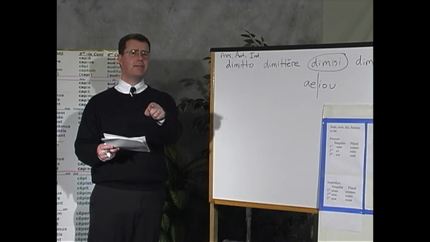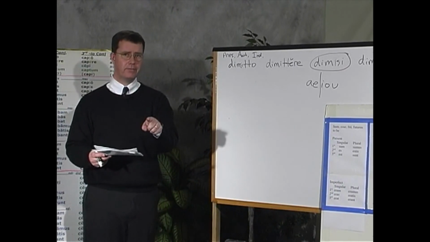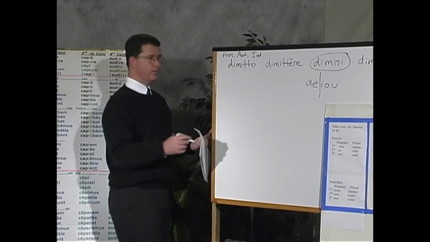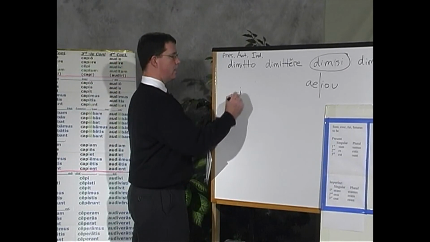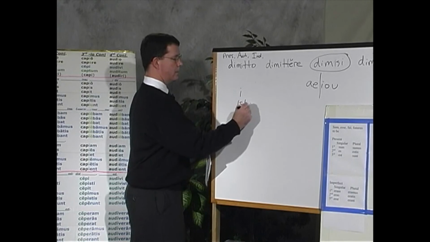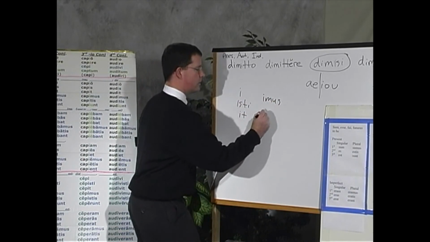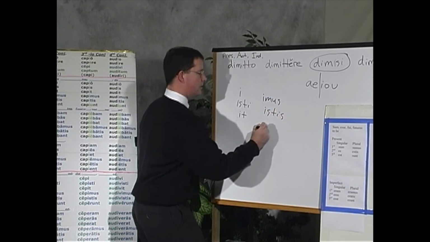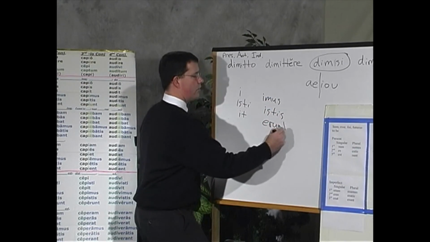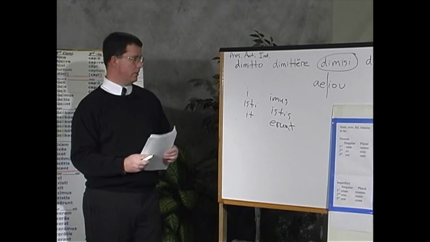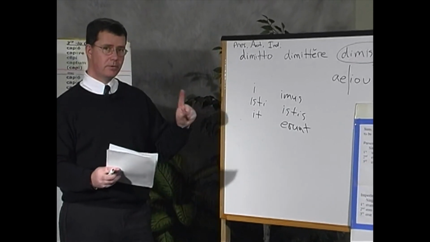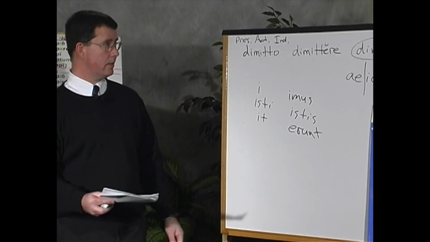How do you say you have dismissed or you have forgiven? Remember our perfect endings: i, isti, it, imus, istis, erunt. You add these perfect endings to the perfect stem to form the perfect active indicative.